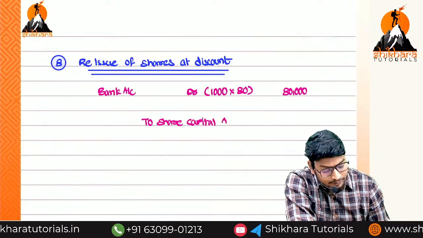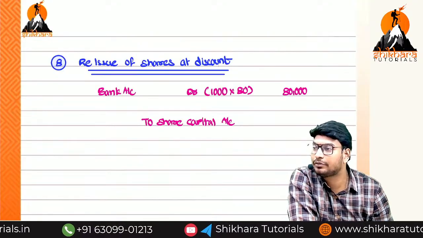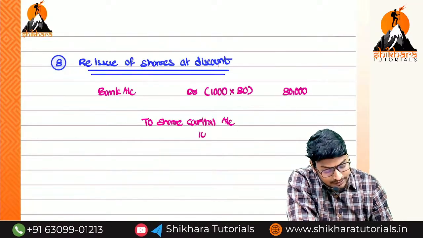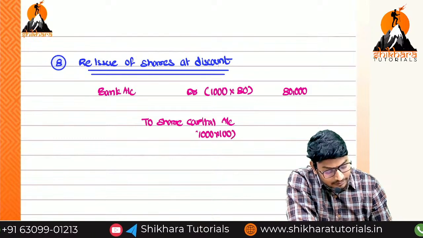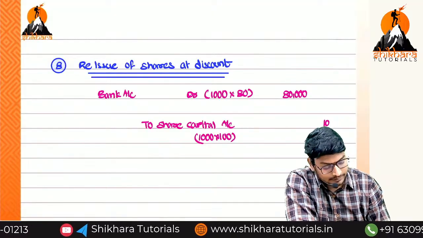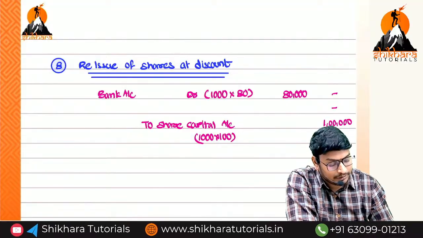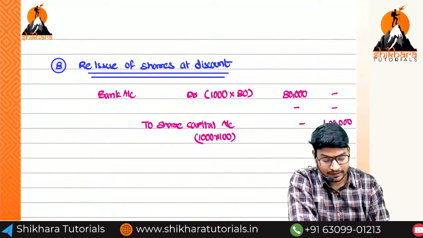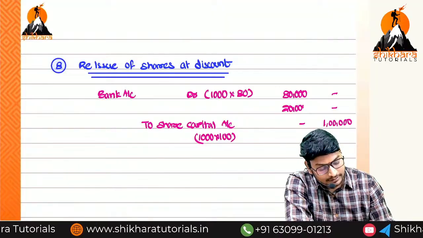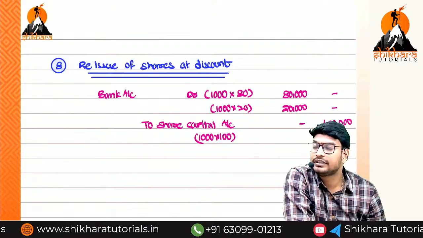Remember this note point: always, always, and always, the share capital we have to credit with the face value. What is the face value of the share? 100 rupees. So 1000 into 100, that is equal to how much? 1 lakh. Sorry guys. So debit is not equal to credit. What is the balance amount? 20,000. How did we get this 20,000? 1000 into 20.